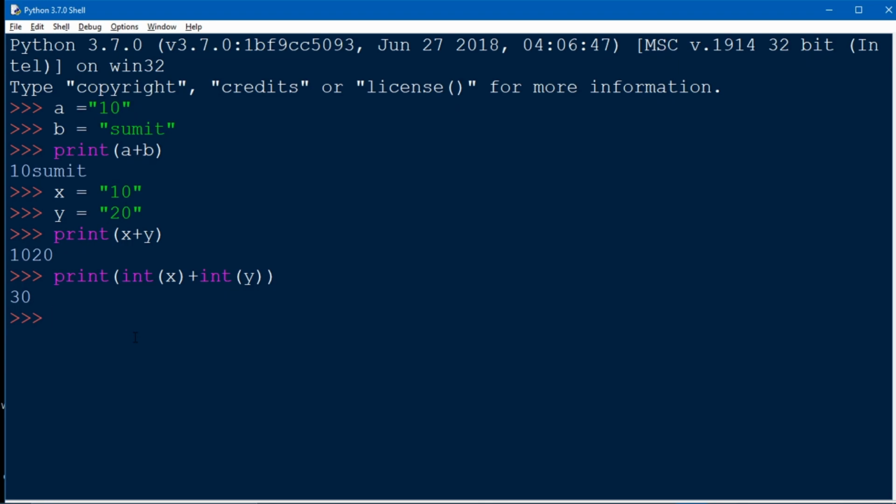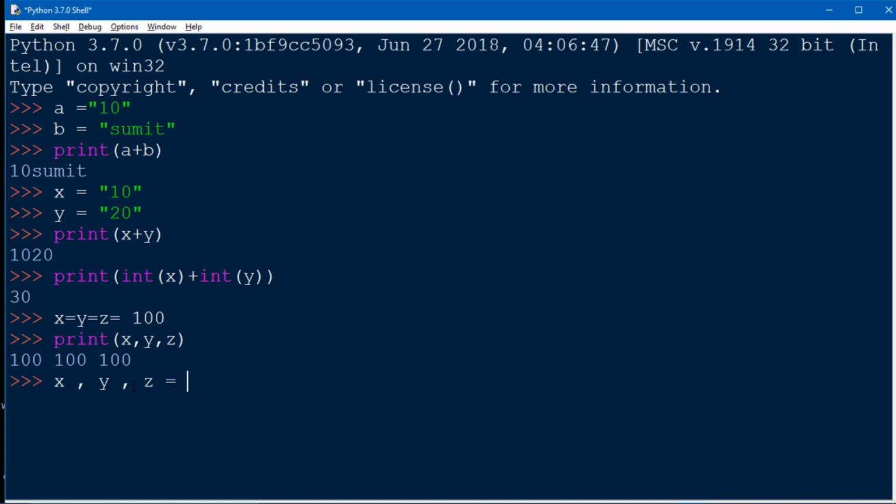One more thing we can do in Python is assign a single value to multiple variables in a single line. See how? Let's take x, y and z equal to the same value. Let me show you the output of all these three variables. What will we get? See, we get the same value in all three variables. We can also assign multiple values to multiple variables in a single line too.